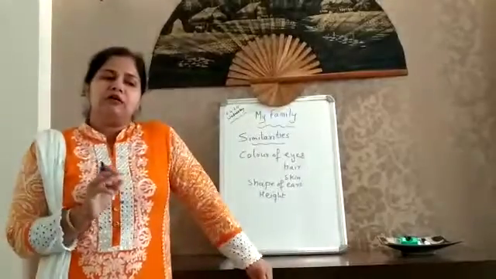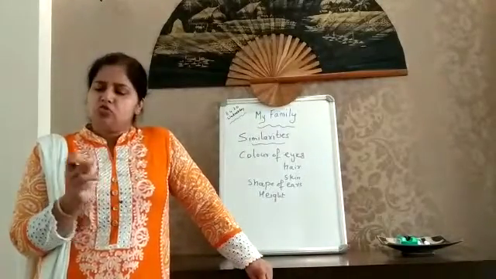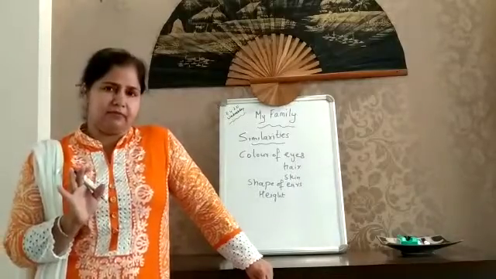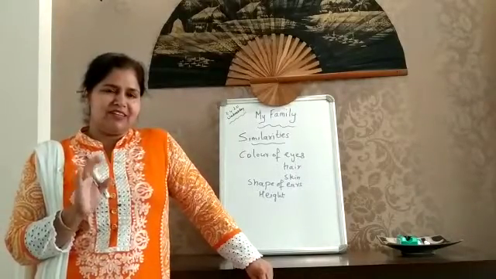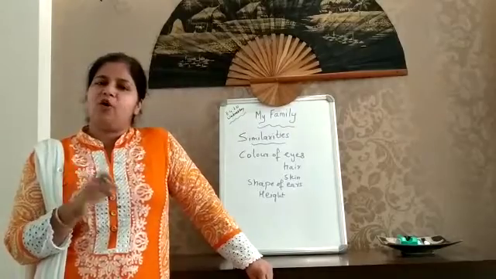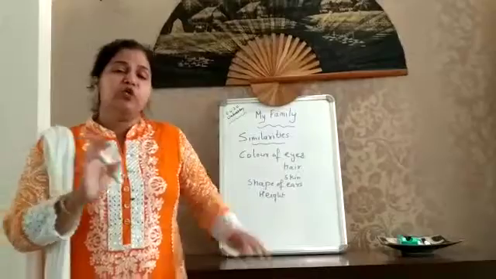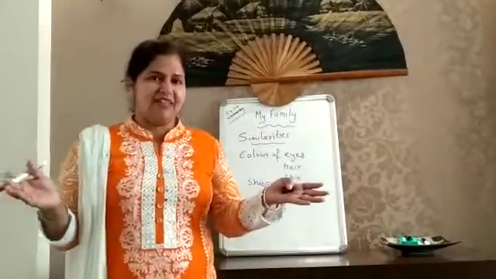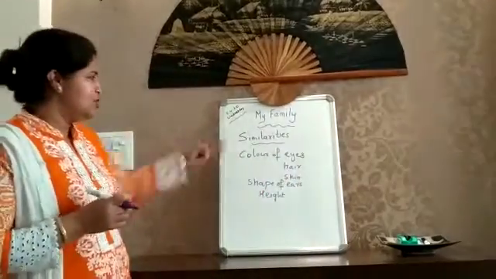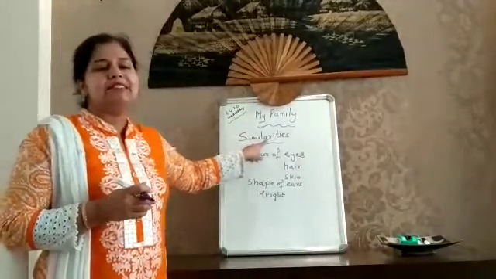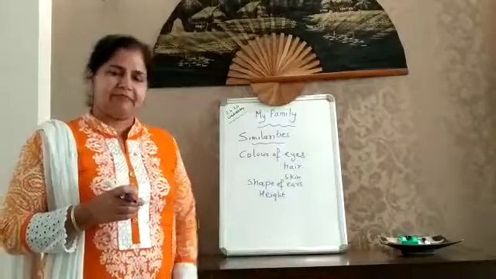Now you must have observed two children, they may be brothers or sisters, who look exactly the same. You know what such children are called? Such children are called identical twins. They look exactly the same. You cannot tell them apart. They are called identical twins. So there is a lot of resemblance in a family. These resemblances are called similarities in a family.